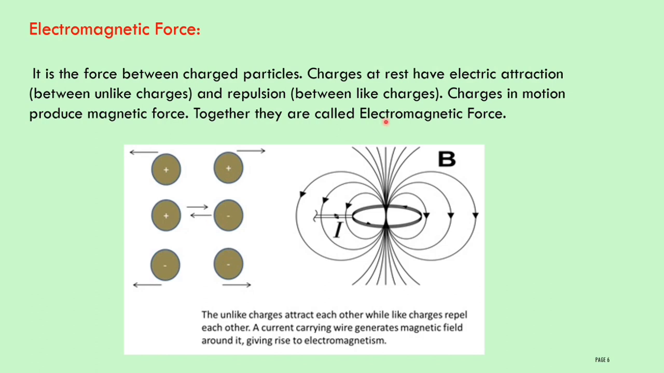When the charges are in motion, they produce a magnetic force. Together, they are called electromagnetic forces. Let us consider this picture. A current carrying wire generates a magnetic field around it, which gives rise to electromagnetism.